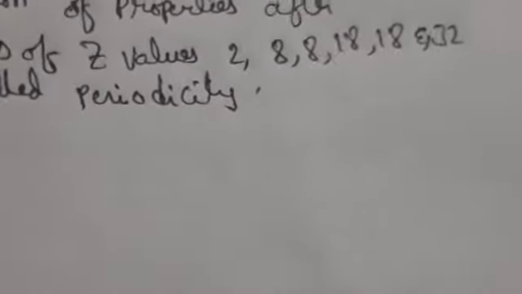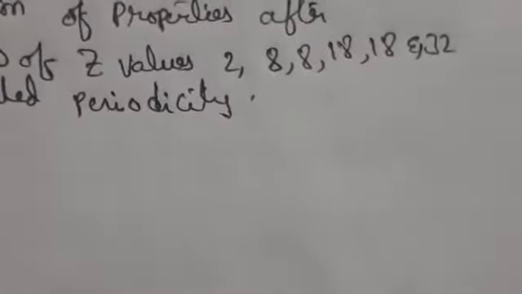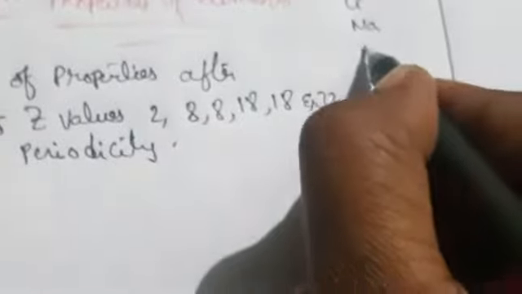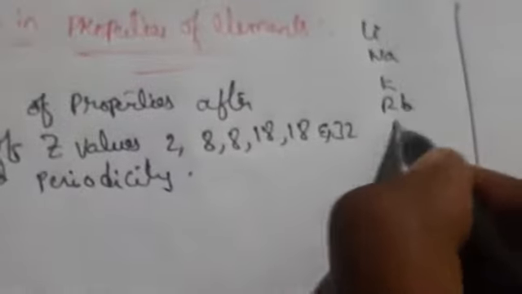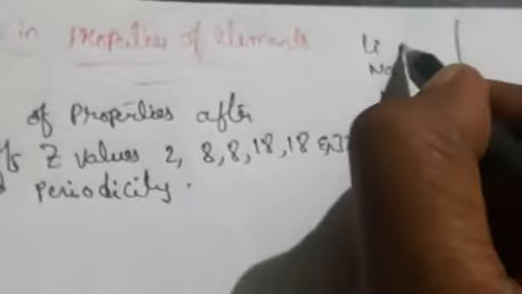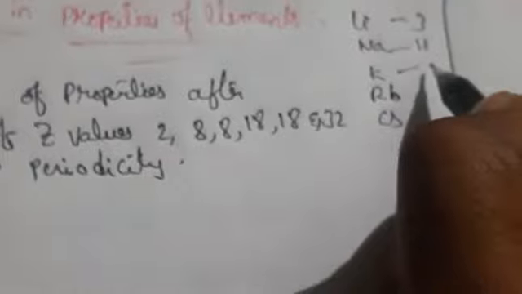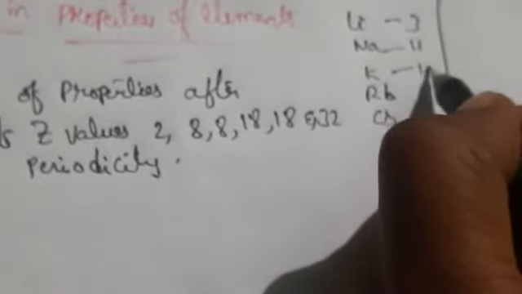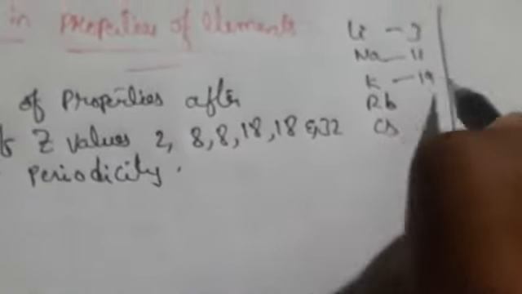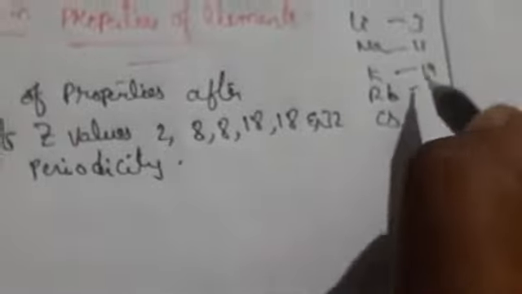Also, if you observe lithium, sodium, potassium, rubidium, cesium: lithium has atomic number 3. If you add 8, it will be 11 for sodium. If you add 8 more, potassium will have 19. If you add 18, what will we get? Like this, the order is going to follow.